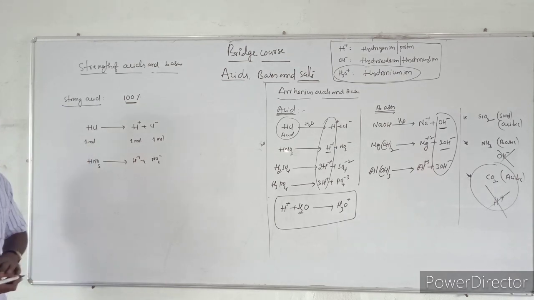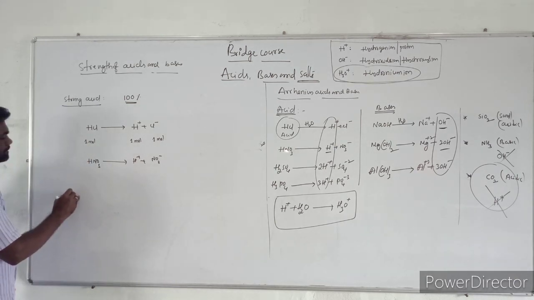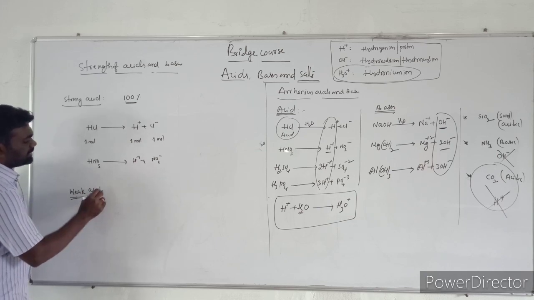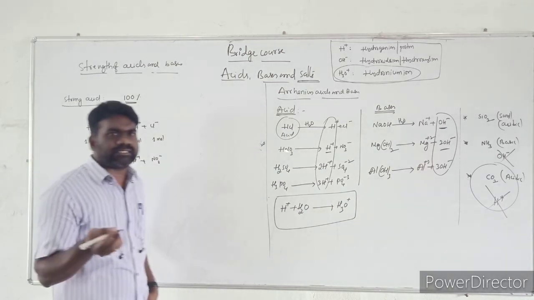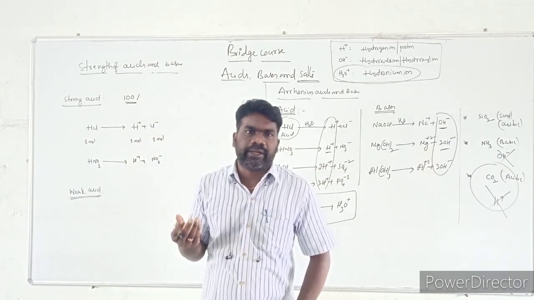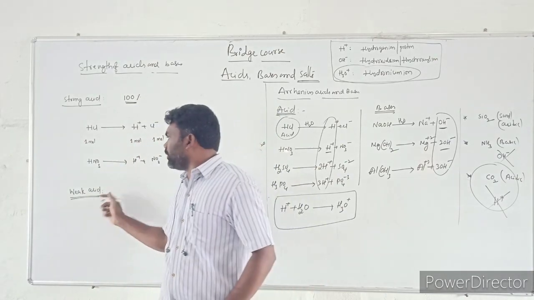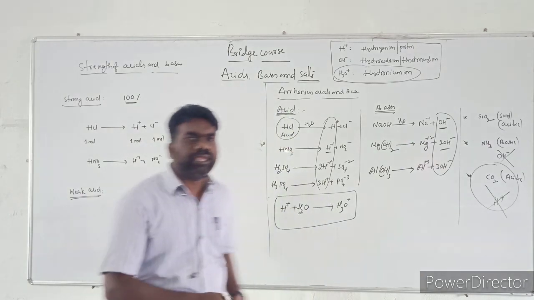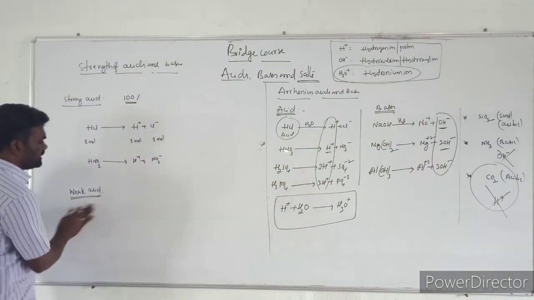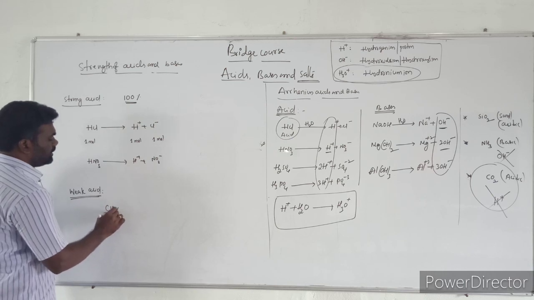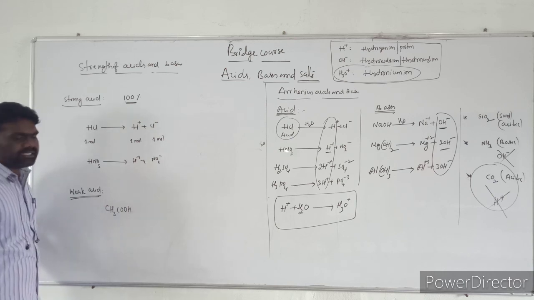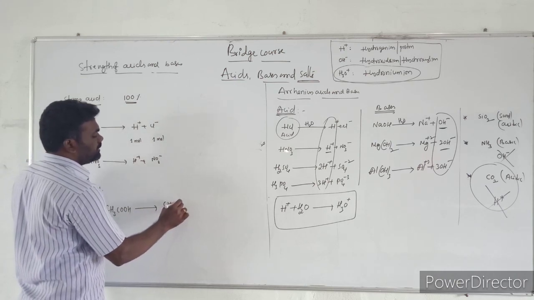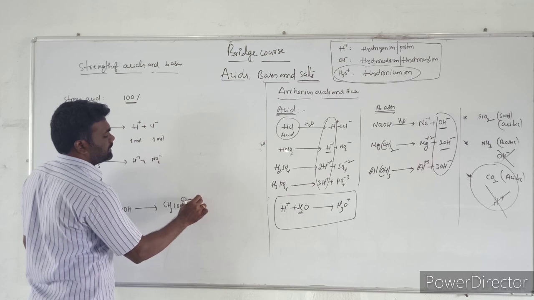So this is strong acid. Next one is weak acid. The weak acid is an acid which does not ionize, which does not produce all the ions from its molecules. So which does not ionize 100%, such an acid we have to call a weak acid. Example for the weak acid is CH3COOH, acetic acid. Whenever acetic acid dissolves in water, it will produce CH3COO minus plus H plus.